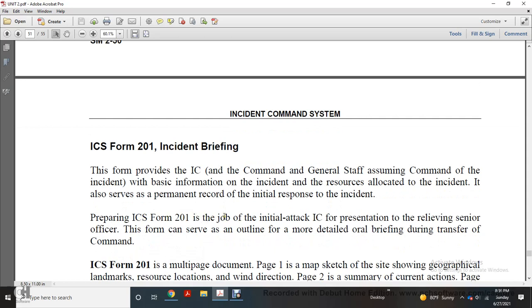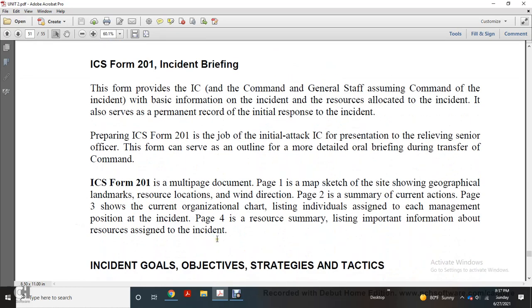It also serves as a permanent record of the incident and the response to the incident. Incident Command Form 201 is used by the initial attack incident command for the preservation of information when relieving a senior officer. This form is a concise outline to accompany a more detailed oral briefing during transfer of command. Form 201 is a multi-page document. Page 1 is a map sketch of the site showing geographical landmarks, resource locations, and wind direction. Page 2 is a summary of the current actions. Page 3 shows the current organizational chart with the individuals assigned to each management position in the incident.